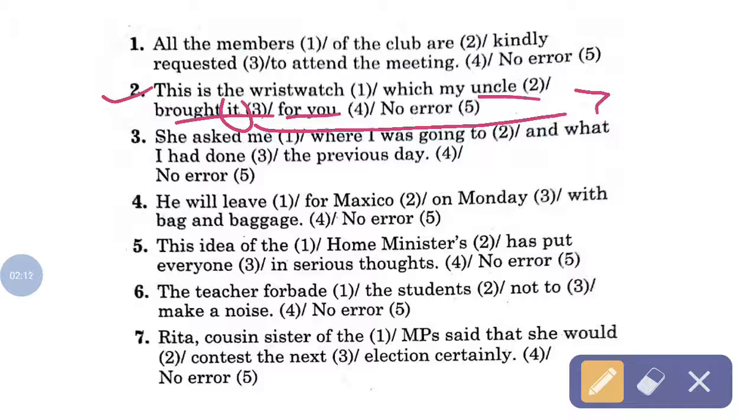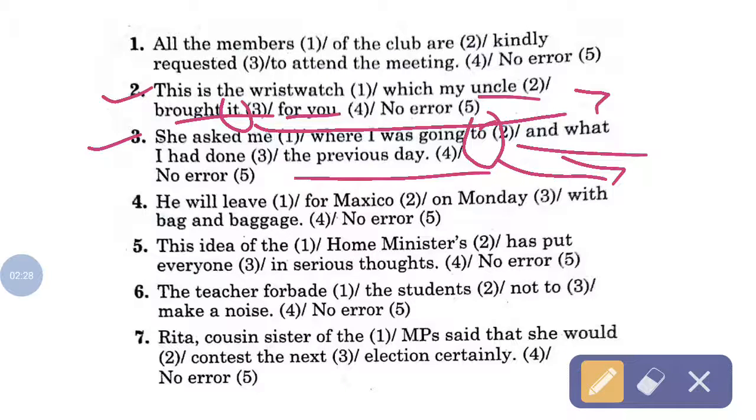Then move on to the next one, which is: she asked me where I was going to and what I had done the previous day. So "to" is superfluous here. "To" is extra. You need not write it. If you don't write "to", then the structure will also be correct in this sentence.